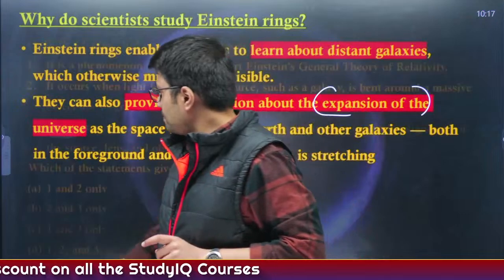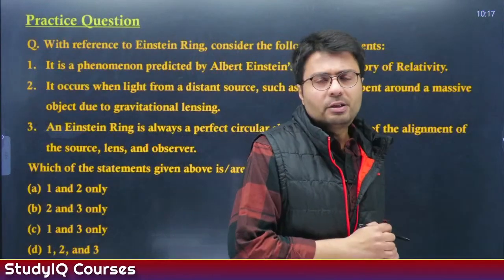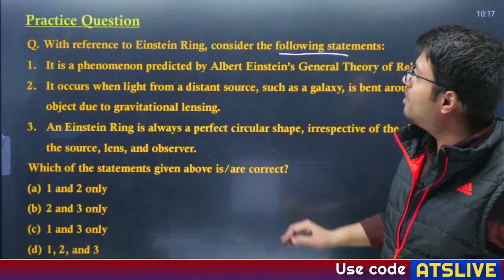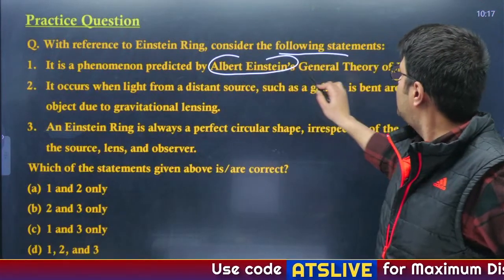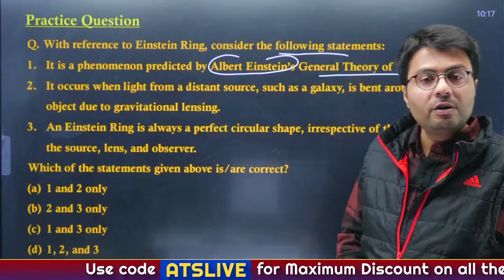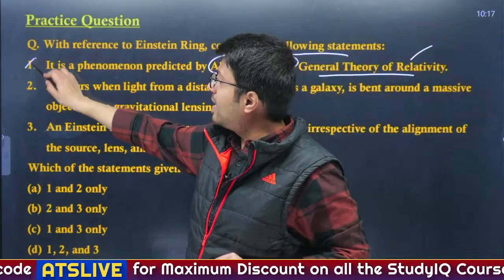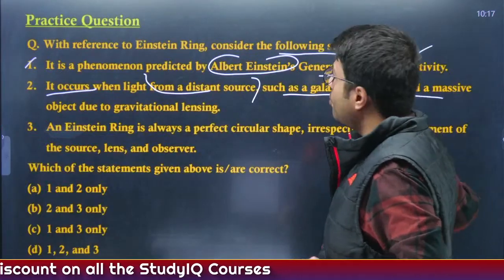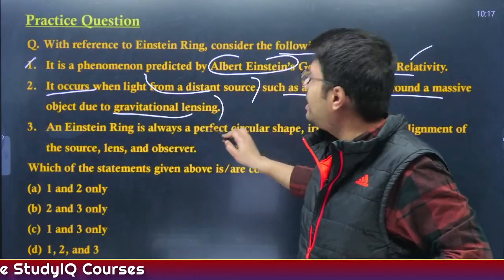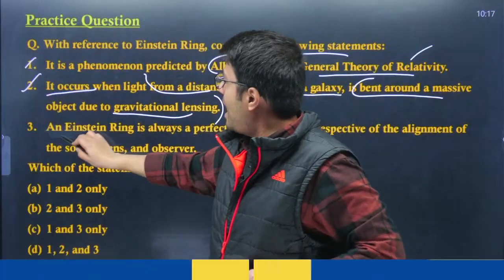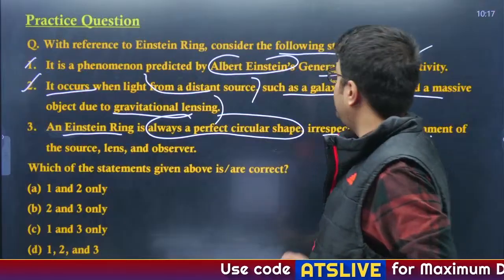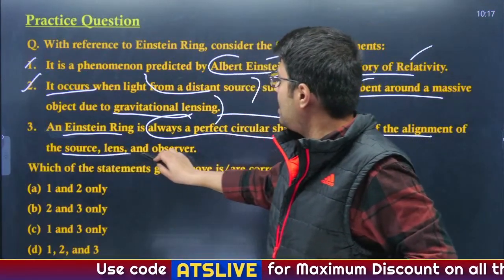Correct? Now let us solve our first practice question of the day. With reference to Einstein ring, consider the following statements. It is a phenomenon predicted by Albert Einstein's general theory of relativity. I told you in the first slide only, it is correct. It occurs when light from distant sources such as galaxies is bent around a massive object due to gravitational lensing. Again correct.